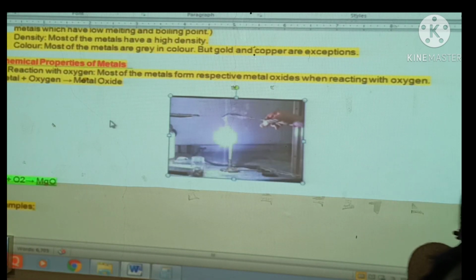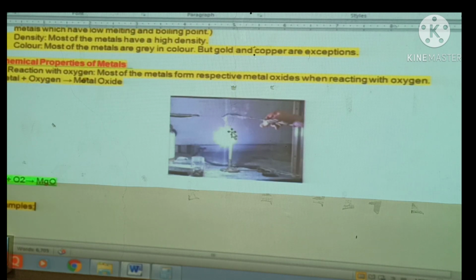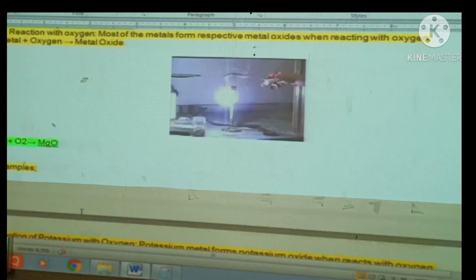You have seen the experiment where we take a ribbon of magnesium and burn it with the help of a burner. It shows a bright flame while burning, and this magnesium reacts with the oxygen from the air and gets converted into magnesium oxide. That is, when the magnesium ribbon burns in the air, a white residue is formed. That white residue is nothing but magnesium oxide.